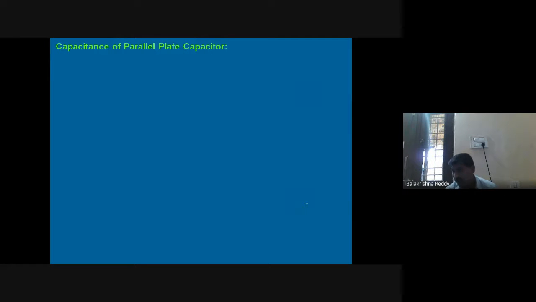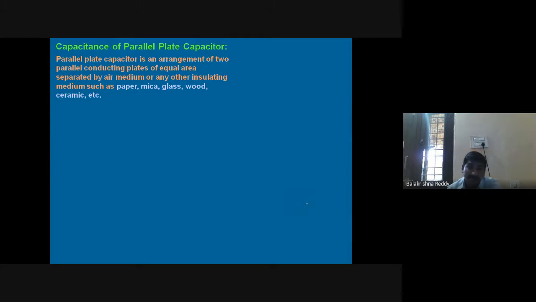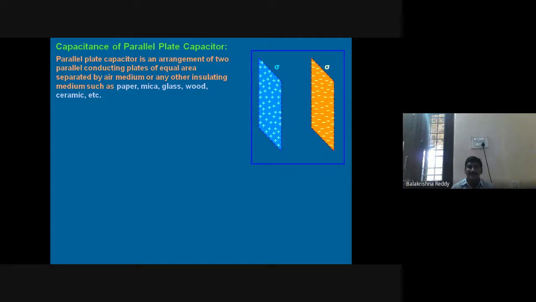Just now I told you I took two conductors and charged them. Now I'm taking two conductors and applying potentials on both sides like this. You are aware of this. This sigma is the surface charge distribution, the same in both cases. One is acting as positive and the other as negative. Between them there is an area A and a separation distance D, and from positive to negative there is a flow of electric field.